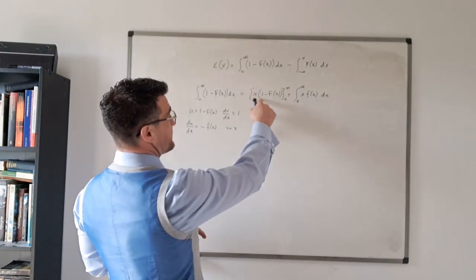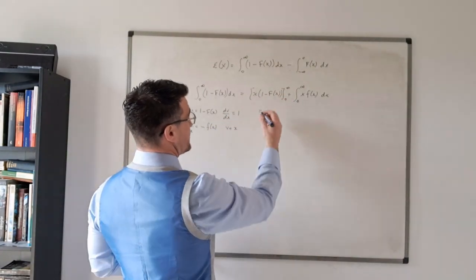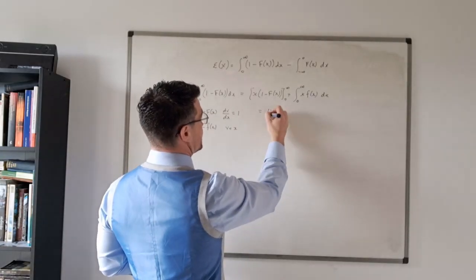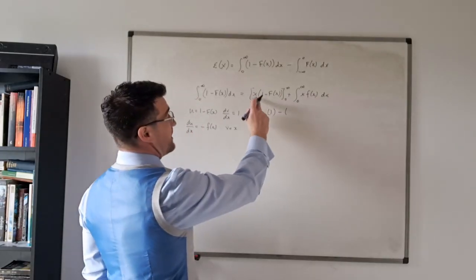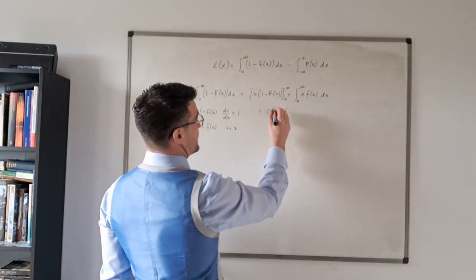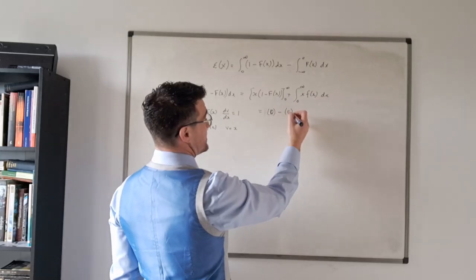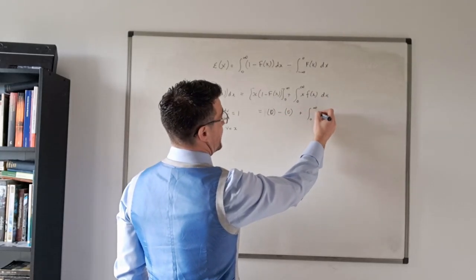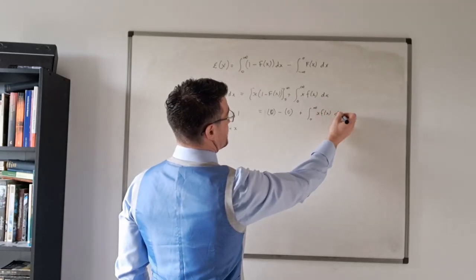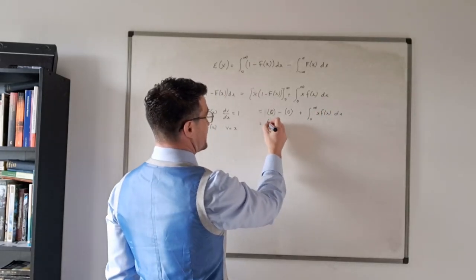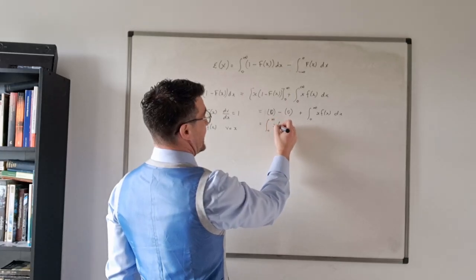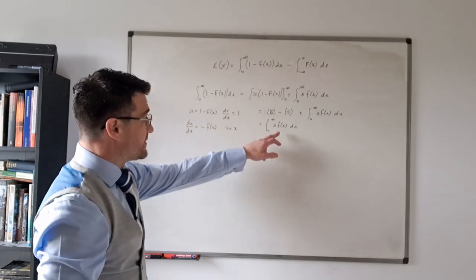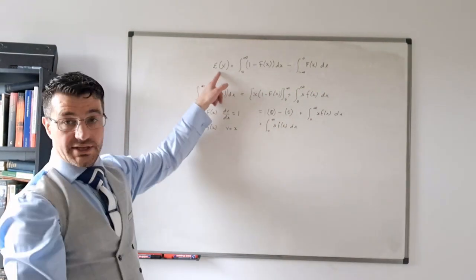So when I plug these limits into here, I'm going to effectively get 1, in fact, let's do it this way, 1 minus... And then when x is equal to 0, this is going to be equal to 0. Sorry, 0 minus 0 plus the integral from 0 to infinity of x f of x dx, which of course is just equal to the integral from 0 to infinity of x f of x dx. And I know that this is going to be finite because I know that expectation is finite.